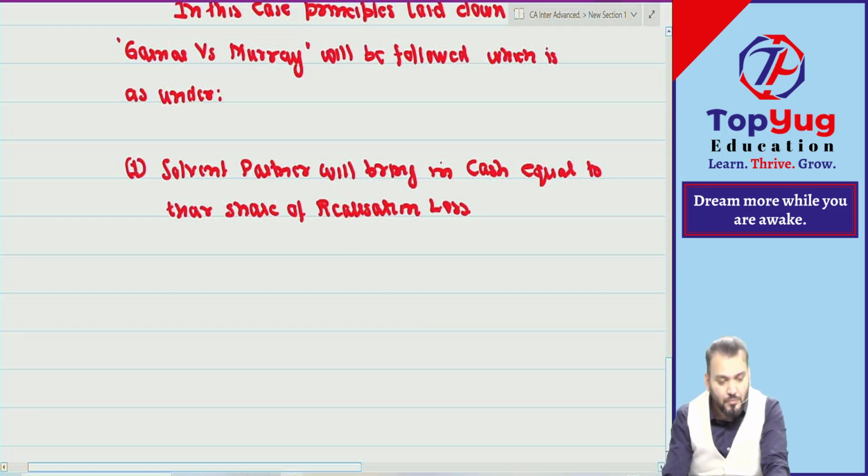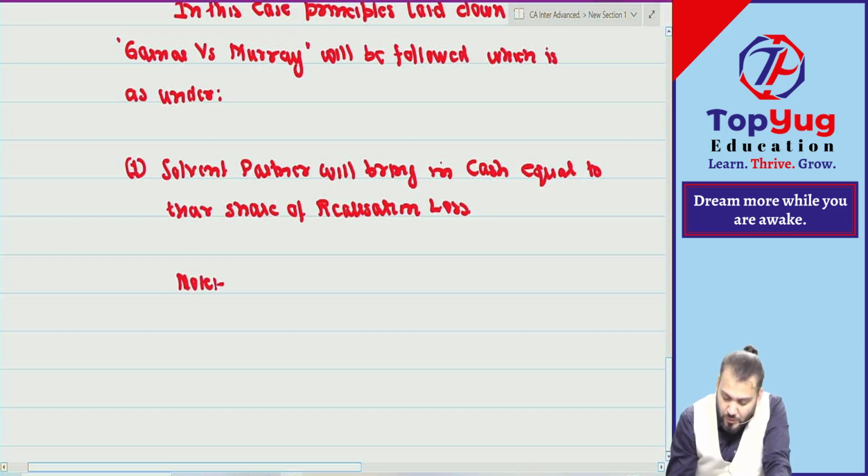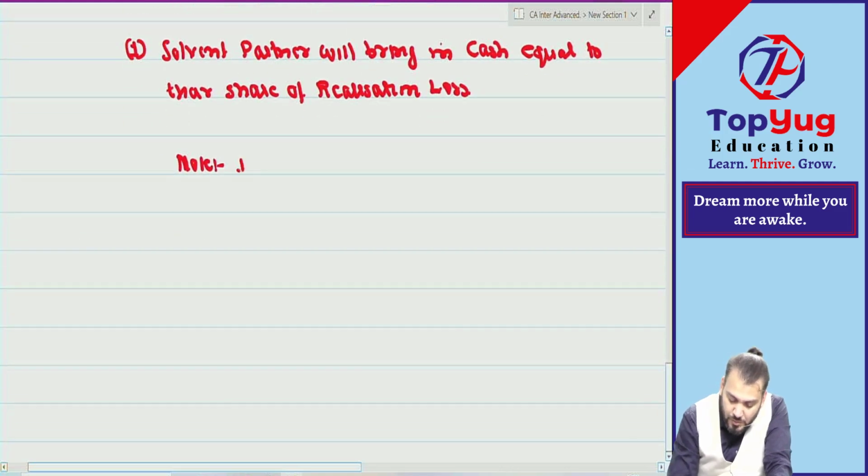If they will bring cash, then what journal entry will we do? Cash account debit to solvent partner. That journal entry you know. Are you able to understand? Correct? Just write down a note.